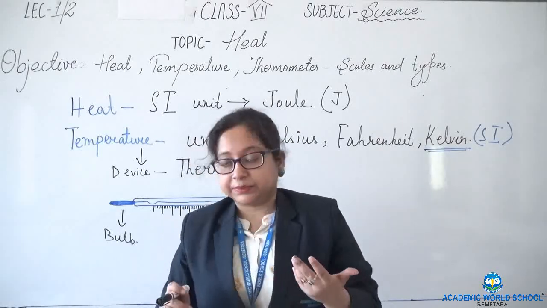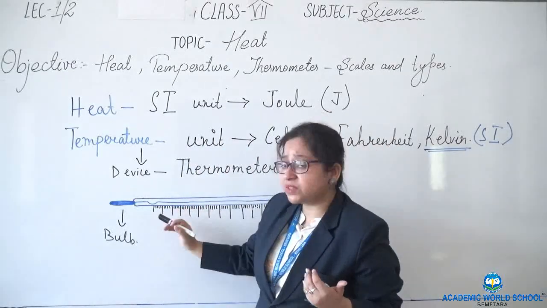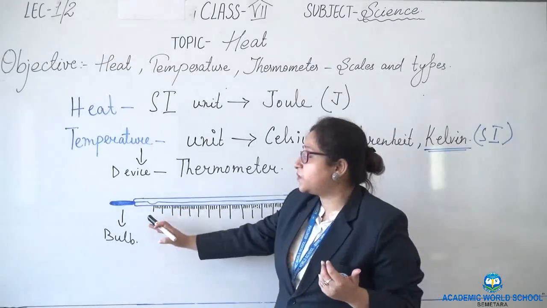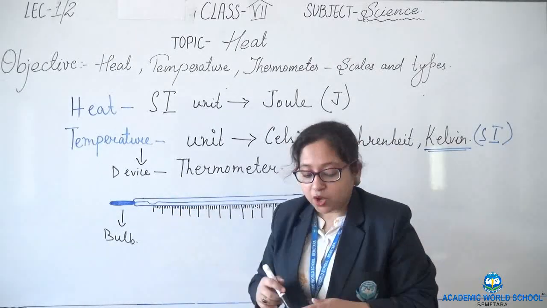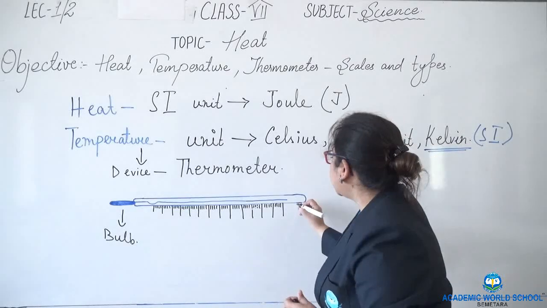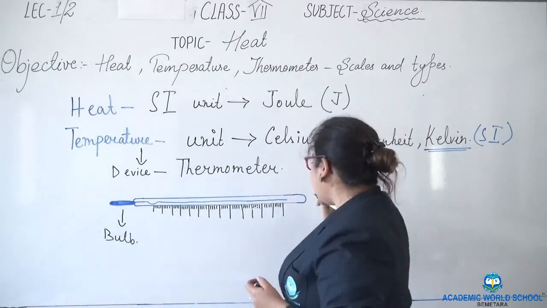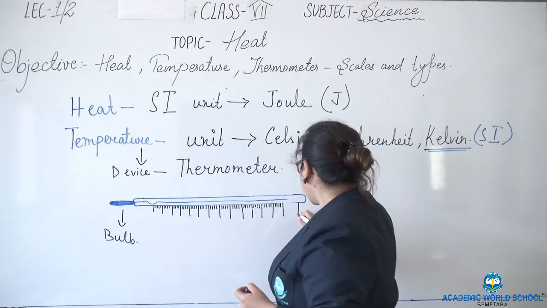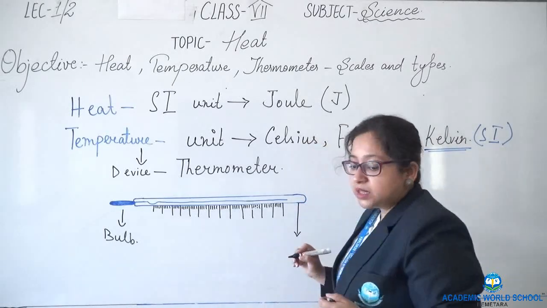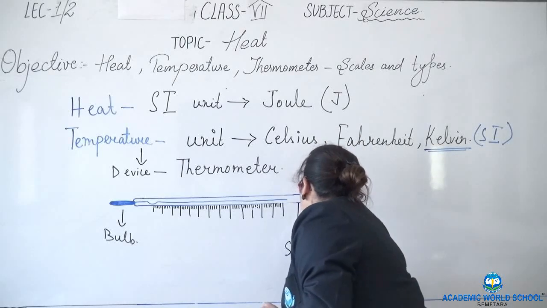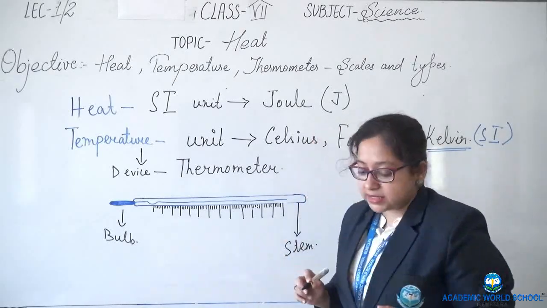So in this diagram, the first part is the bulb. Followed by this glass structure, which is known as the stem. The body is known as the stem.